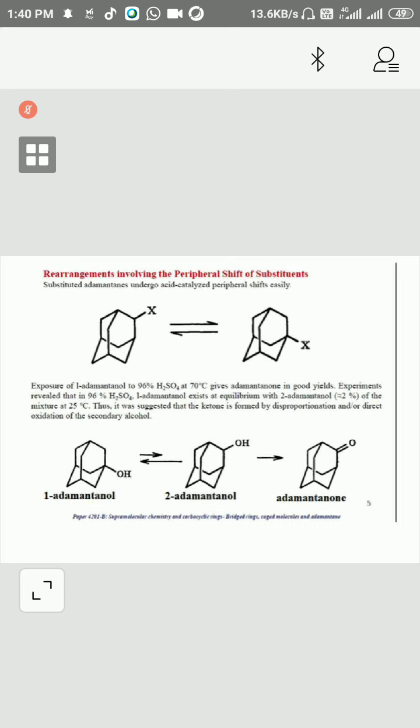So if we want to react and then remove, H2SO4 is the best option. So here also it takes part in the reaction, and we will get the isomeric product.